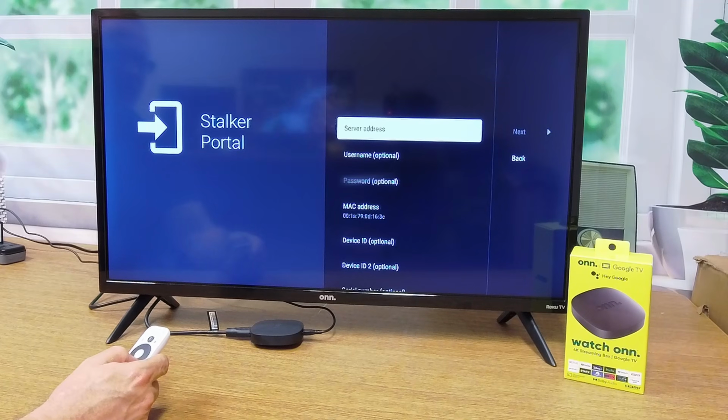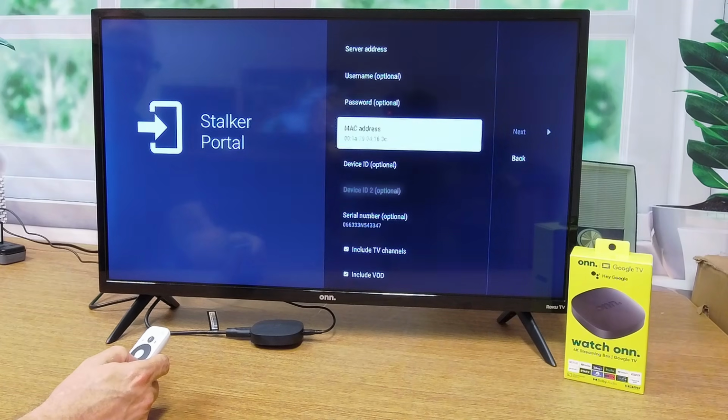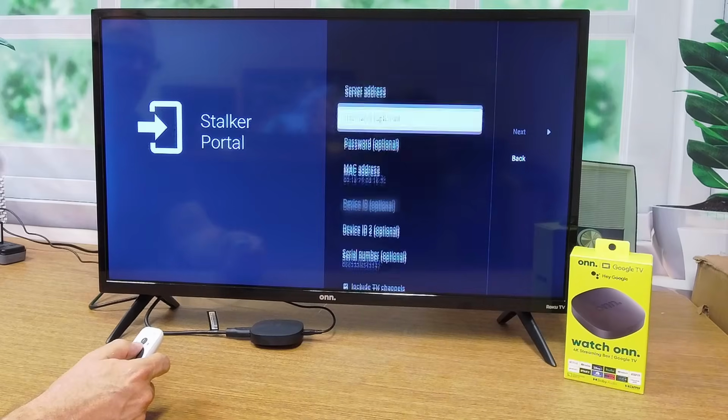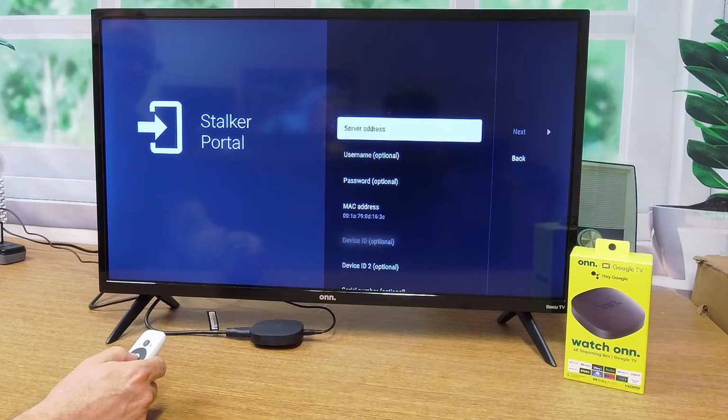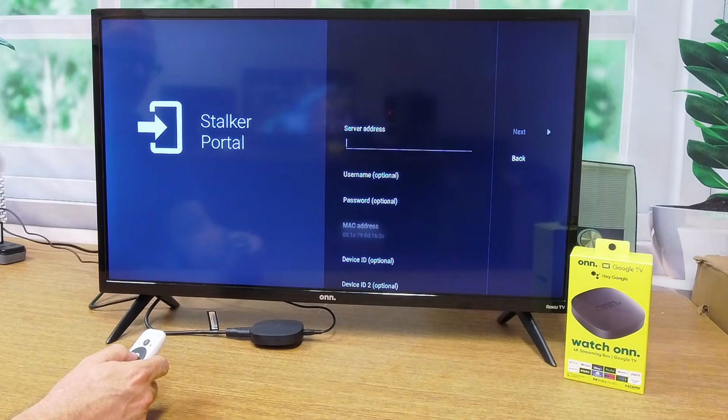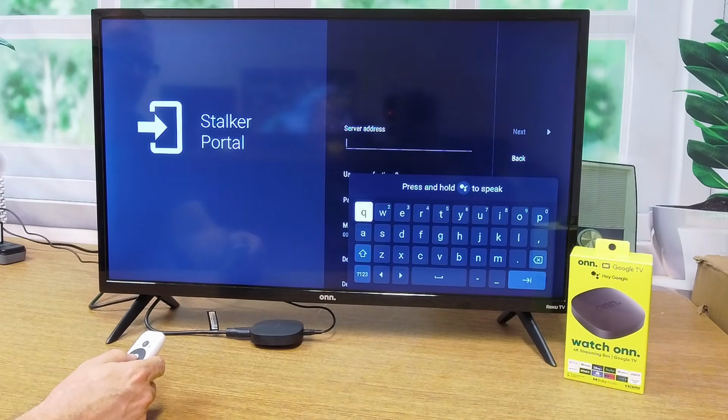And now there's two things in particular we're going to set up here. We're going to set the server address, and then we're going to put that MAC address. I've got it blurred out here so you don't accidentally use it because it's the one that should be showing on your TV. But that MAC address is going to go in the website. So the first thing to do is set the server address. The server address will always be the same. So we're going to select that. And then I'm going to fast forward, but we'll let you see what the address should be.